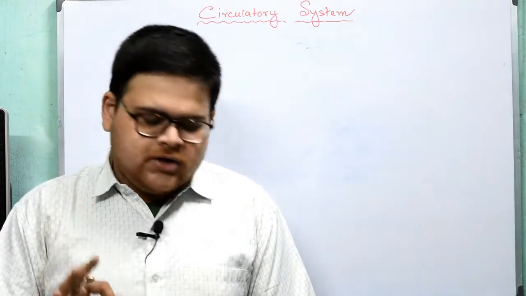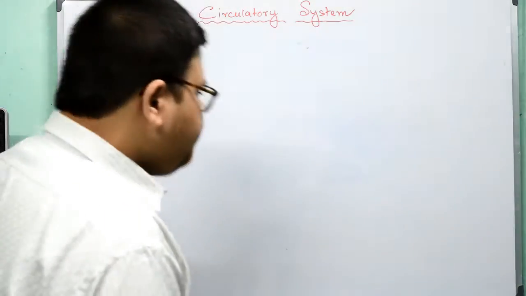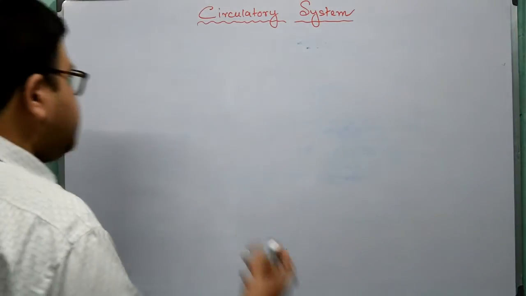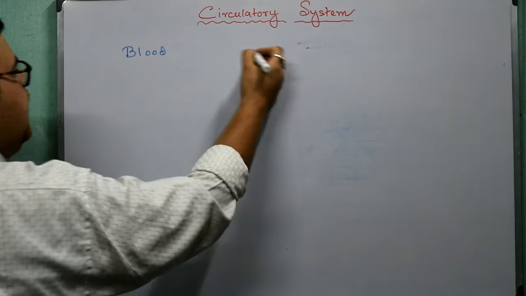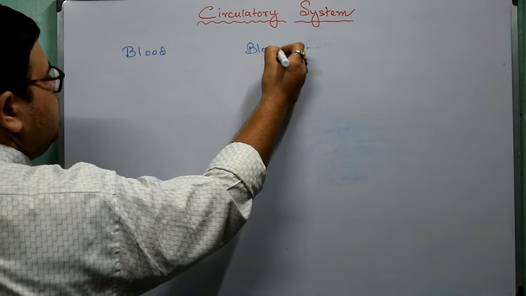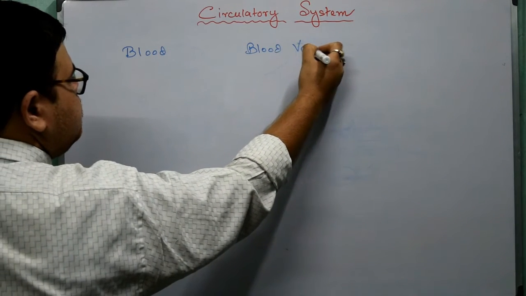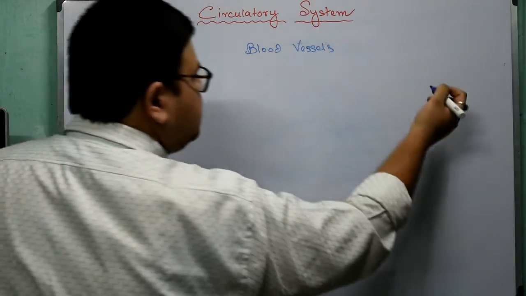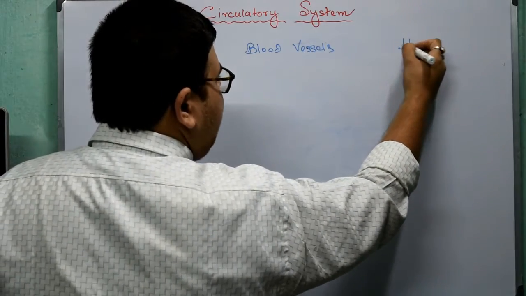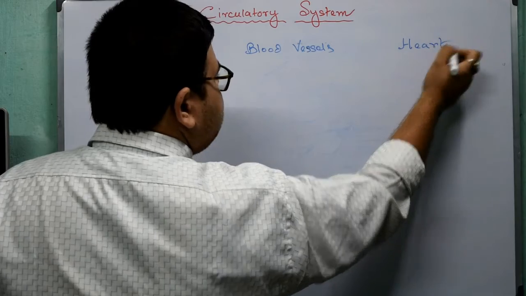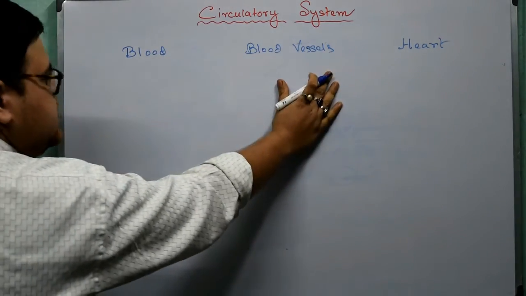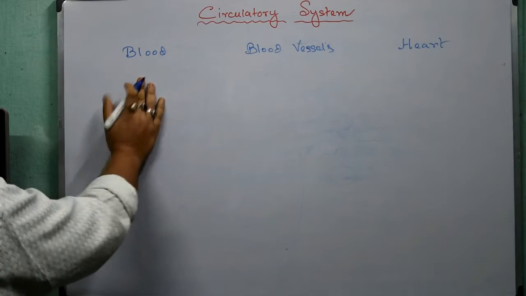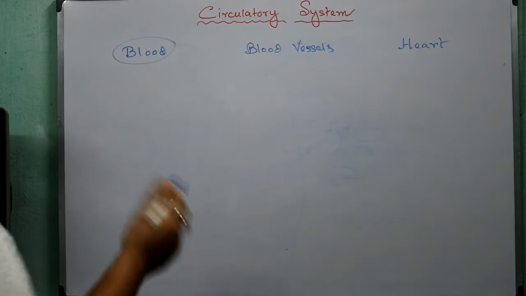Now what are the three parts of the circulatory system? Number 1 is blood, number 2 is blood vessels, and the third is the heart, the pump that pumps blood through the blood vessels. First we will study blood. What is blood?